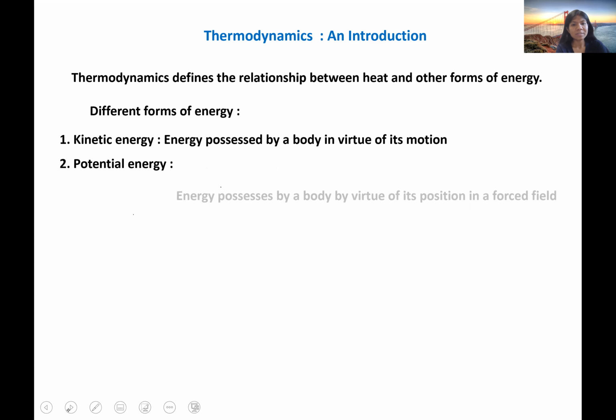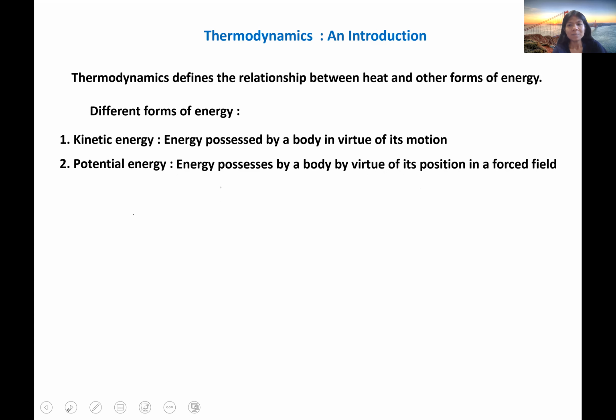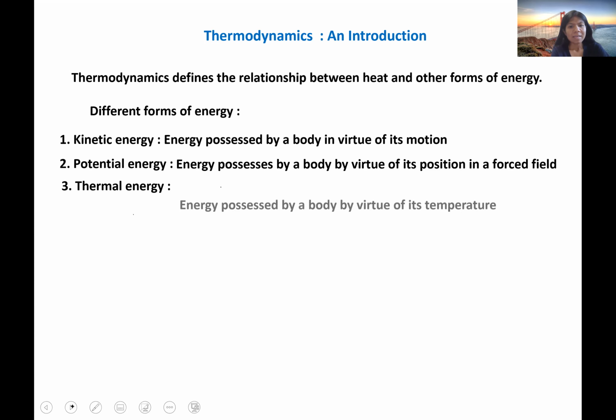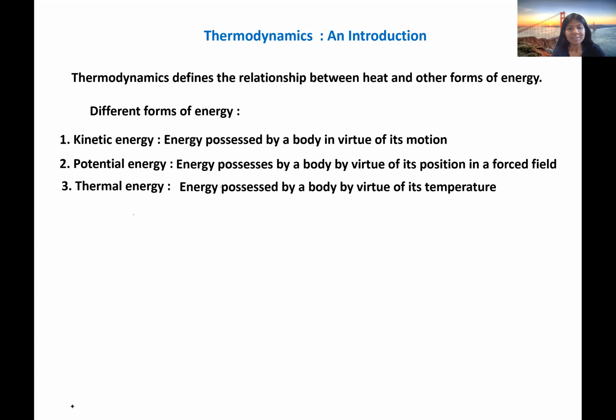Next, potential energy, energy possessed by a body by virtue of its position in a force field, like a charged particle in an electrical field, it will have potential energy. Next, thermal energy itself, energy possessed by a body by virtue of its temperature.